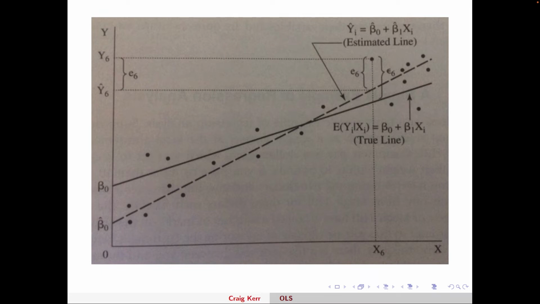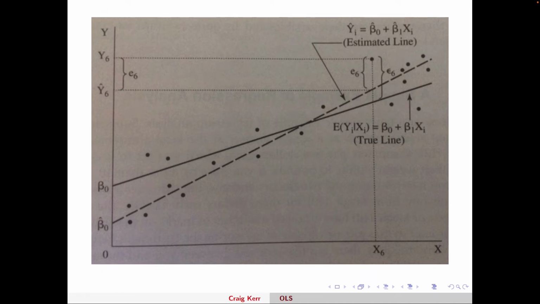We don't know the true relationship. The point is we're trying to guess it, or estimate it, I should say. But we don't actually ever see it. What we see is the dashed line. And so the difference between our prediction from our line and the actual data point, we call that e6. So we refer to that term as the residual. It's the leftover revenue that's not explained by our model. Because our model would predict y6 hat, as you can see over here on the left. We would predict this revenue, but in reality, the revenue was higher. So the difference between what we would predict and reality, we call that the residual, and we label that with an e.